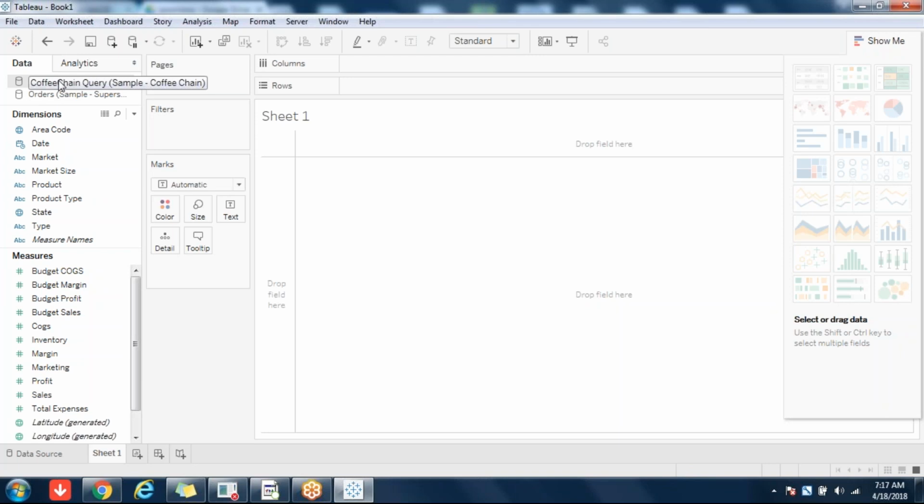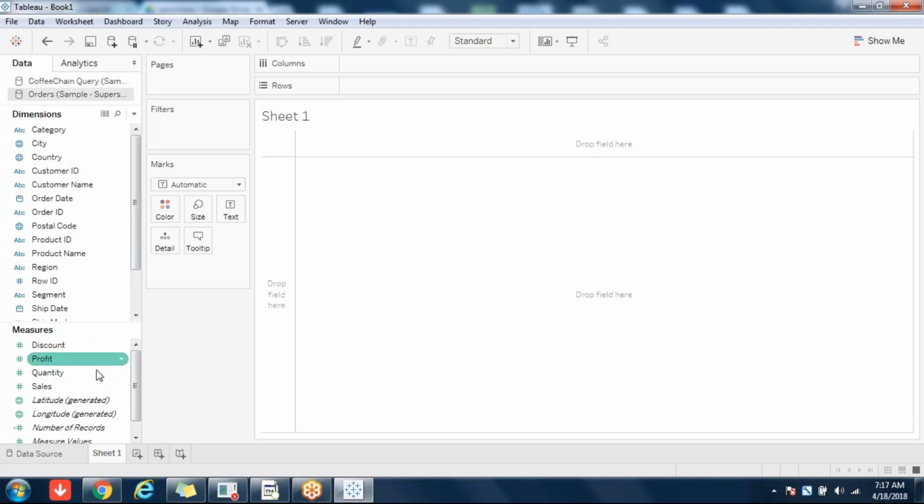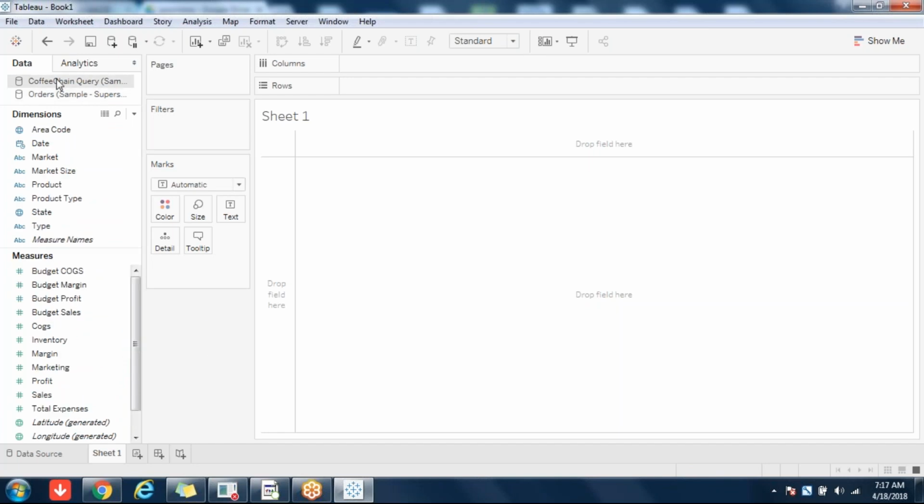Before moving ahead, joining or blending will happen only on dimensions, that is discrete fields. Joining or blending will not happen on measures, that is continuous fields especially. Be aware of it. It will not happen on these measure fields, so it will happen only on dimensions.